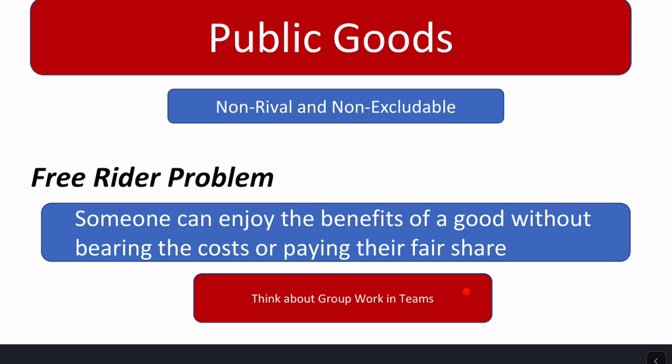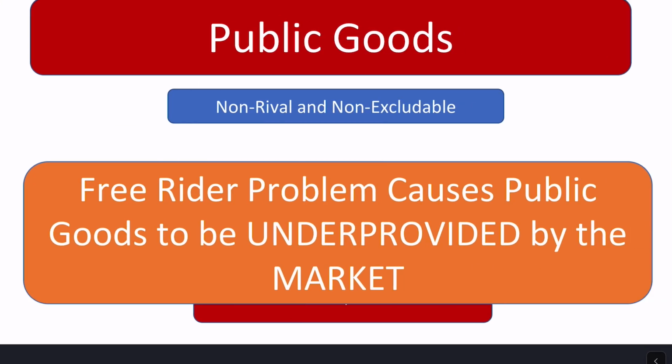Right? So just think about group work in teams. If somebody works really hard and puts in a lot of effort in this group work, some other member of the group can just shirk their work and not put any effort and still get a good grade on the assignment. All right, that's a prime example of a free rider problem because you can't exclude somebody if you're working in the group, and it's non-rival, that group grade, the effort you put in. Okay, so we're going to look at this free rider problem in more detail.